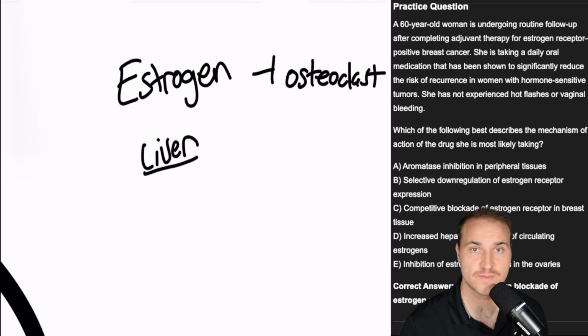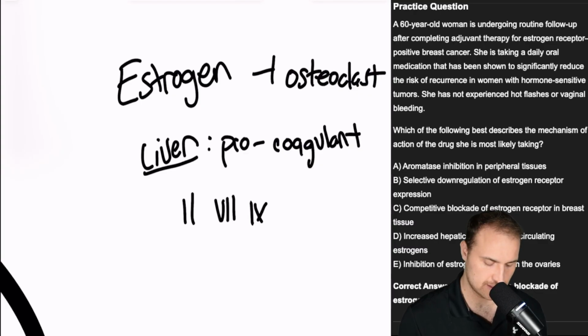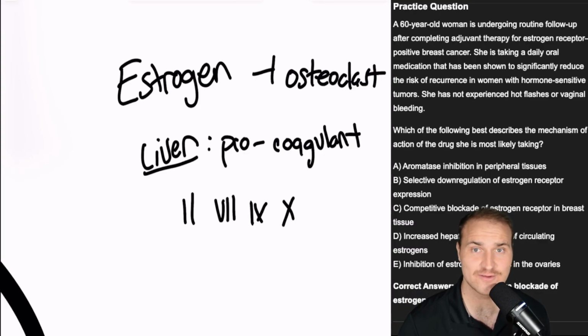Now, estrogen's all over the body, right? And in the liver, estrogen is a procoagulant. Estrogen increases the synthesis of clotting factors. I don't know if you knew that. Which ones? 2, 7, 9, 10. And both tamoxifen and raloxifene act as agonists. The result is increased clotting factor production, so you have an increased risk of DVT.